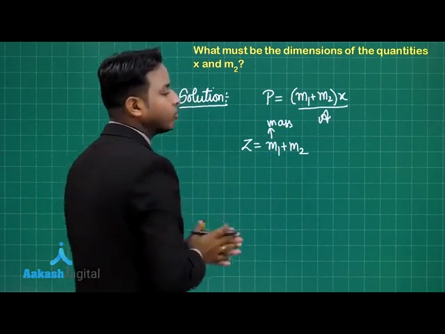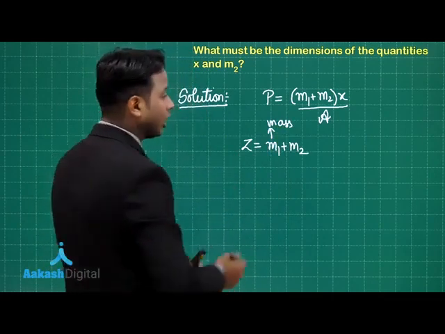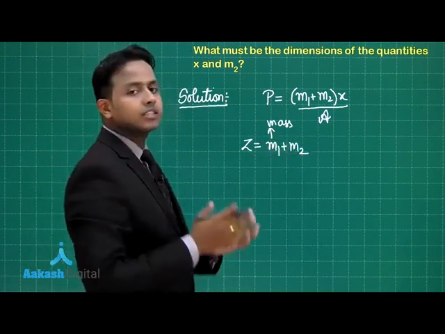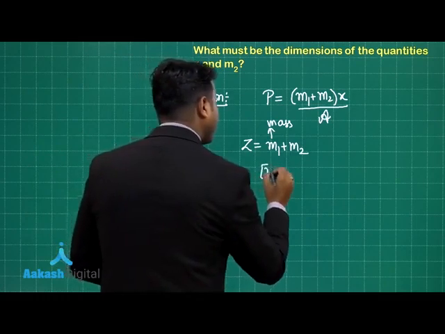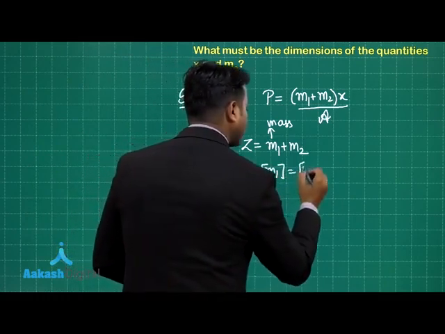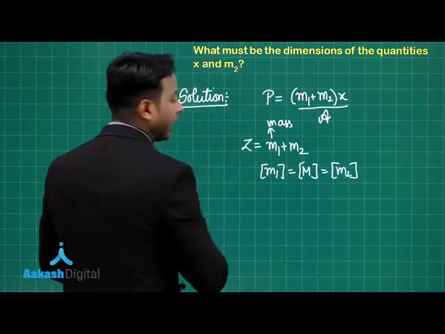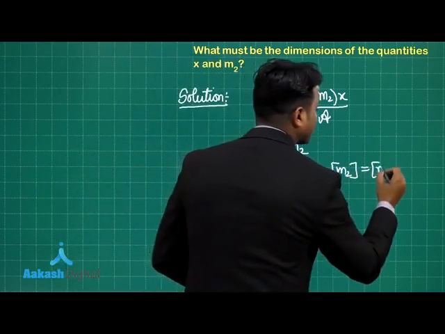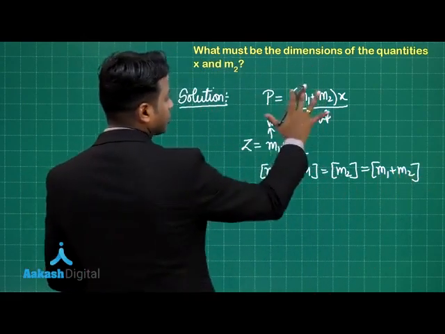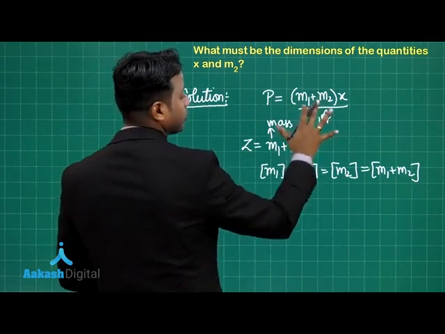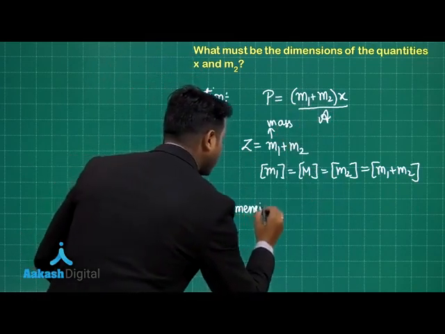We don't know about the quantity m2, but according to the principle of homogeneity, only two quantities having the same nature can be added or subtracted. So obviously the dimension of m1, which is capital M, should be the dimension of m2. And the dimension of m1 plus m2 should also be capital M. Expressing this physical relationship in a dimensional formula, we can write down the dimensional equation.